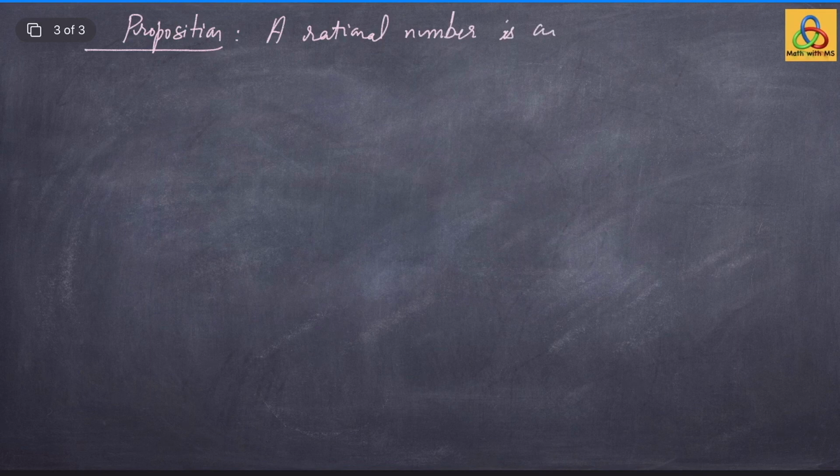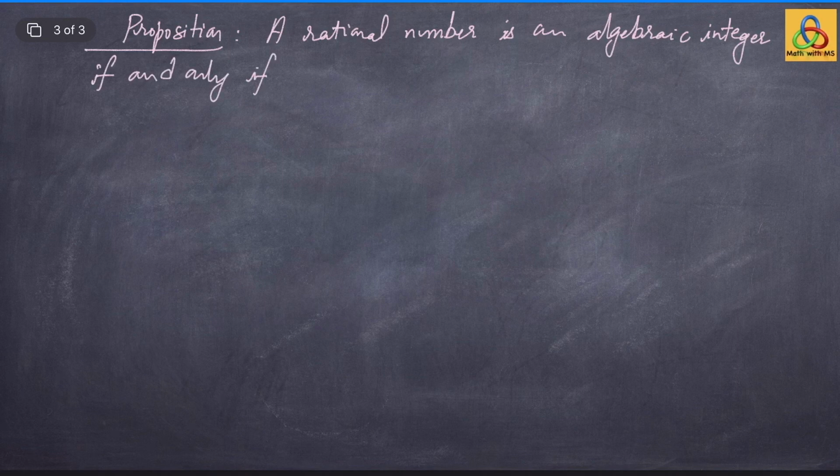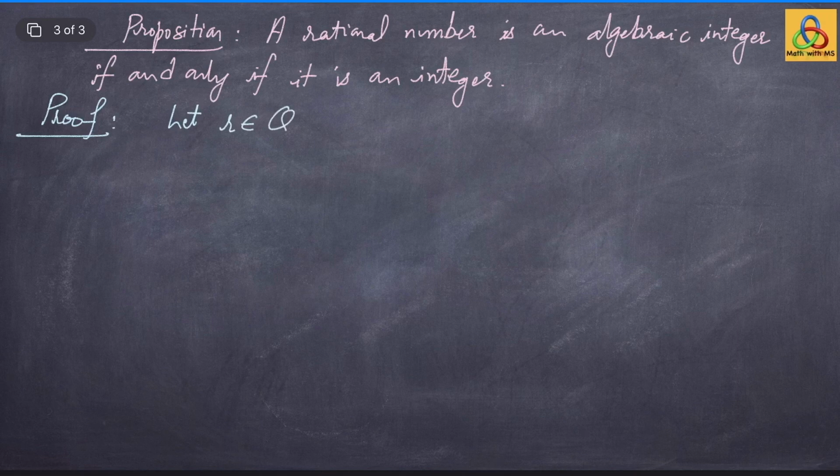Let's analyze which rational numbers are algebraic integers. Very simple observation. A rational number is an algebraic integer if and only if it is an integer. Let's prove it. If the rational number is an integer, then it is definitely an algebraic integer. Suppose you have a rational number which is an algebraic integer. Let r belong to Q be an algebraic integer.